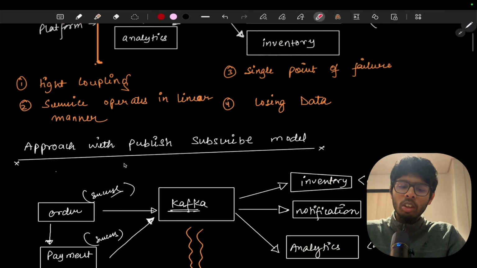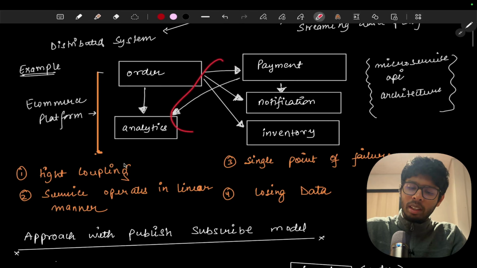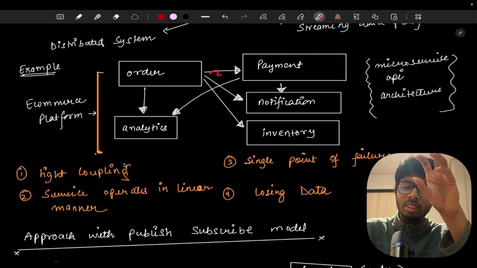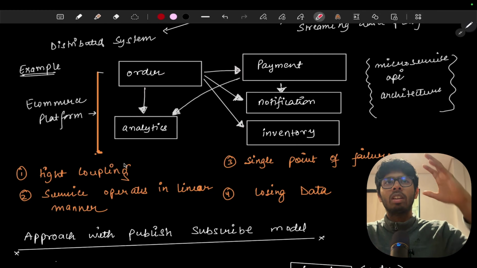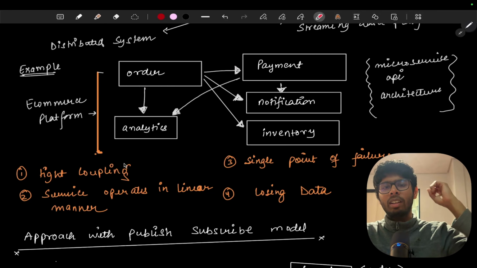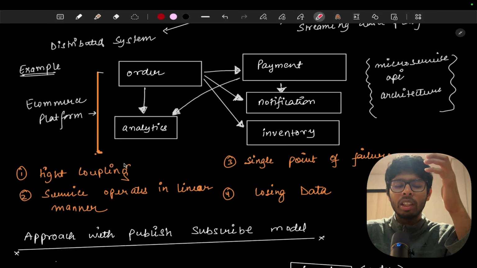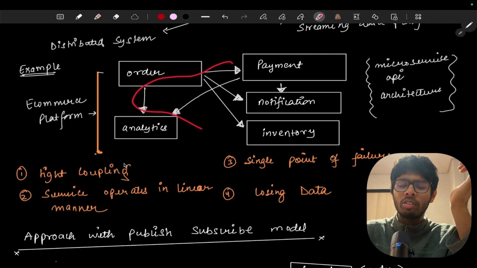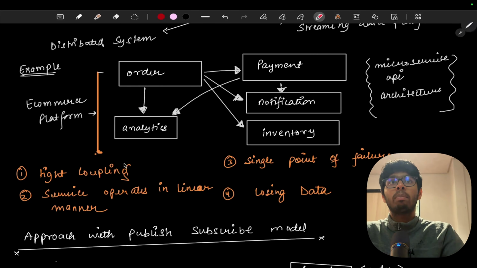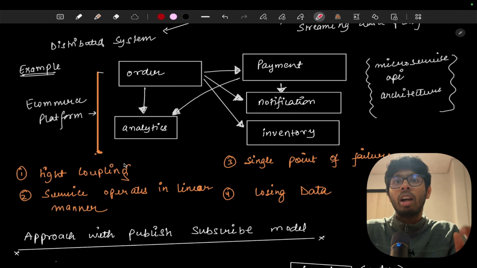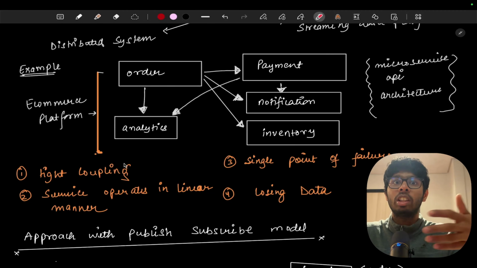Now, instead of hitting so many APIs here, it is a very small distributed architecture. That's why you can see just some simple arrows, but there can be many microservices and many arrows. It's a very small e-commerce platform, that's why we are seeing only 5-6 arrows, because there are only 5 microservices. But in a big company like Netflix, there will be hundreds of microservices communicating with each other.